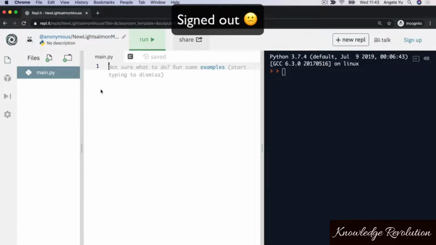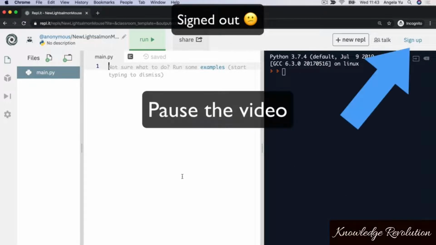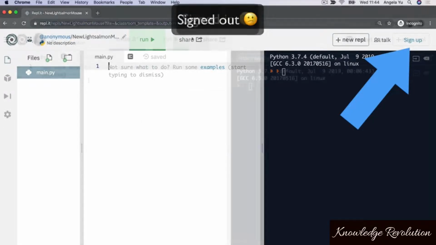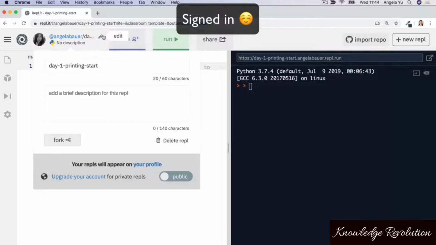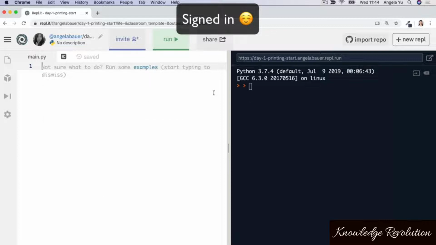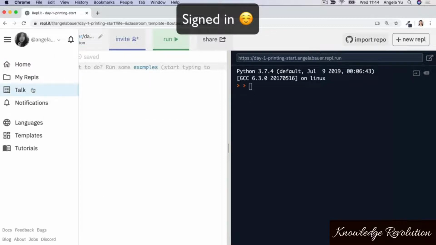In this course, you'll be coding along with me on Replit and completing a whole bunch of interactive coding exercises in our Replit classroom. So pause this video now and create your free Replit account. And once you're signed in, then you can actually go ahead and edit the name of the Replit or add a brief description, and you'll be able to access it later on through the My REPLs folder.